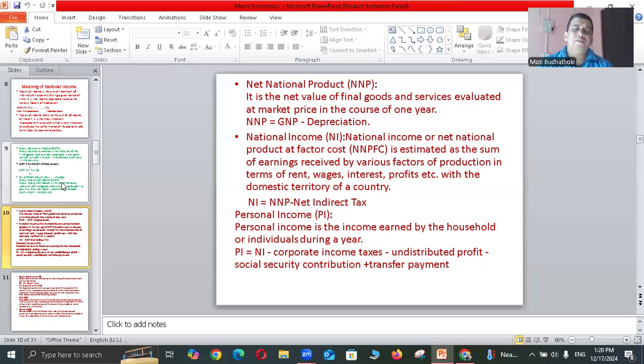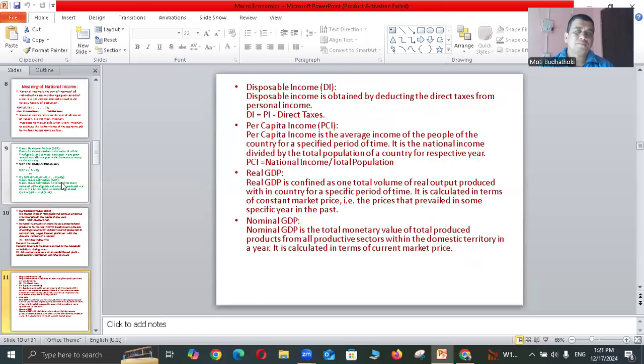Then personal income, PI. Personal income is the income earned by households or individuals during a year. So, in formula, personal income is equal to national income minus corporate income taxes minus undistributed profit minus social security contribution plus transfer payments.